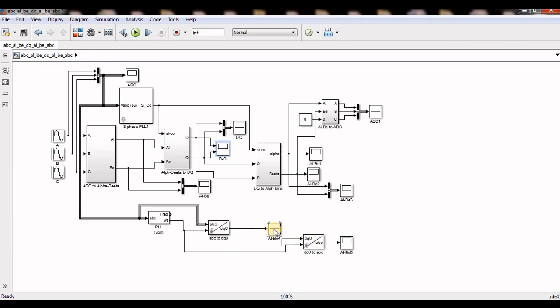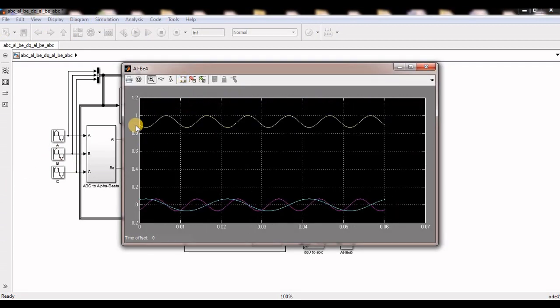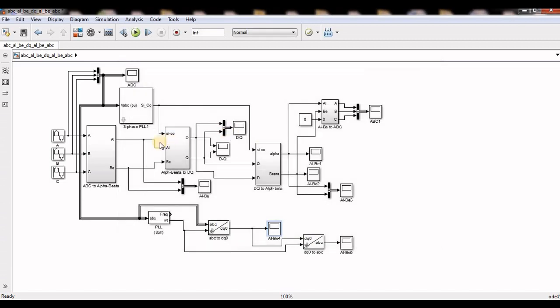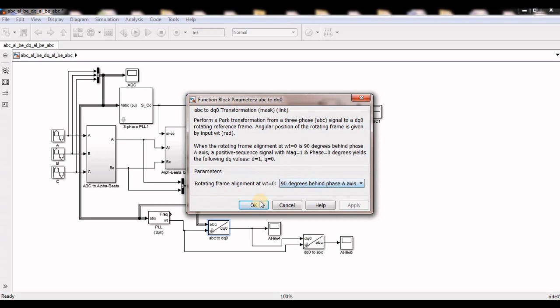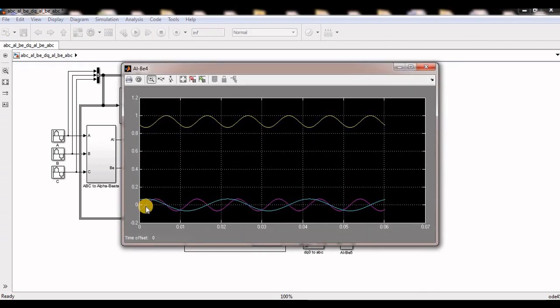So if I make one unbalanced, this is also oscillating, and this is also oscillating. Now both are the same, because I selected 90 degrees. But see, the zero component is also oscillating, but with how much? Omega, I mean 50 Hz means 50 Hz, but this is for 100 Hz. See, 0 to 0.02 is my 50 Hz, and between these two cycles are coming. For 50 Hz, my DC components are oscillating like 100 Hz, but my zero component is oscillating at exactly 50 Hz.